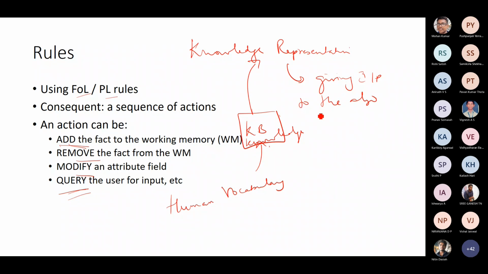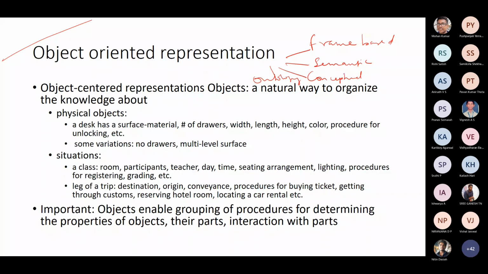Now that is what we are aiming at, and production systems has one form of knowledge representation, which is exactly what we have been talking about. The other one is the object-oriented representation. That is what we'll be talking about now. Then we have frame-based systems. Then we have ontology. That's what we're going to stop at. Otherwise it's going to go on indefinitely.